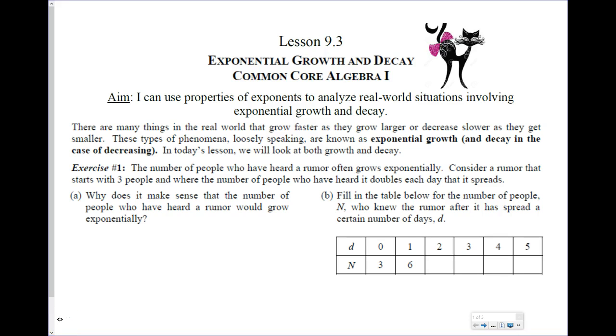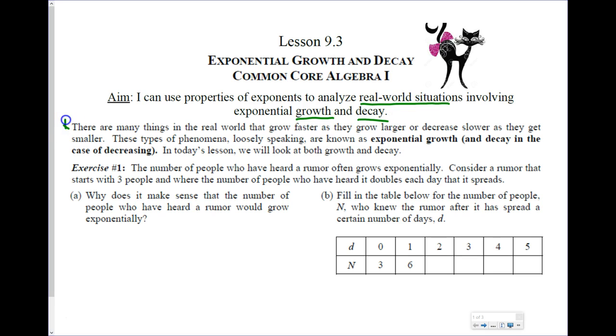Alright, this is 9.3, the third lesson in Unit 9, and today we're going to talk about exponential growth and decay. Previous lessons we've talked about using exponents to simplify. Well, now we're going to talk about real-world situations that involve exponential ideas. So your aim is: I can use properties of exponents to analyze real-world situations involving exponential growth and decay. Growth means getting big, and decay means getting small.